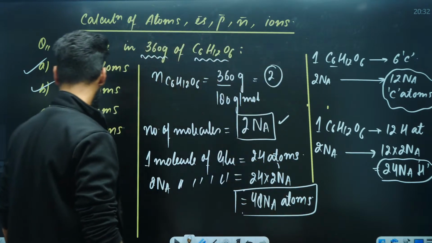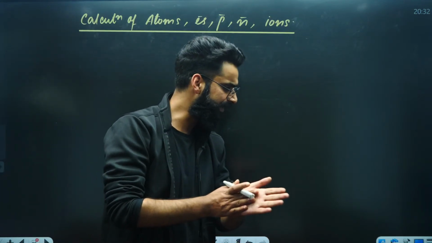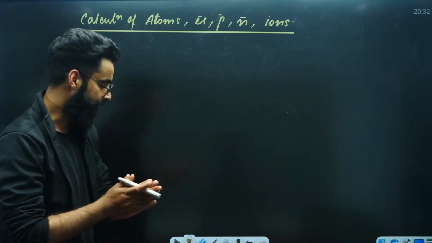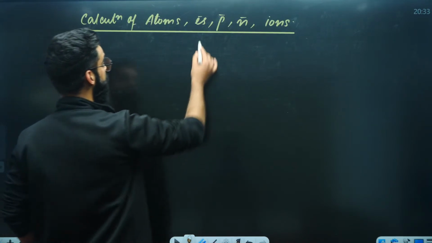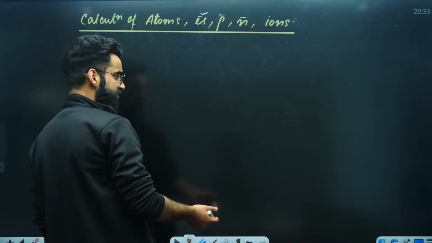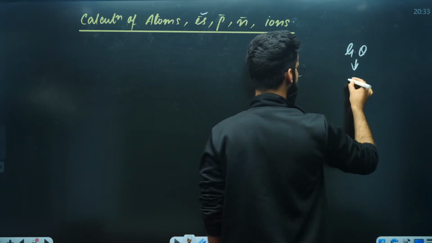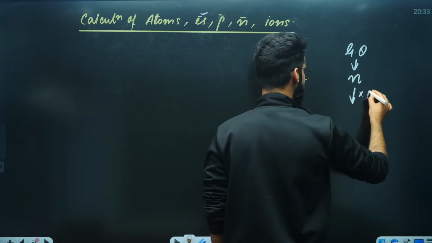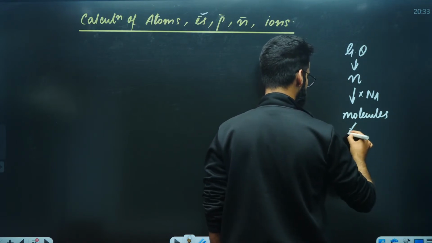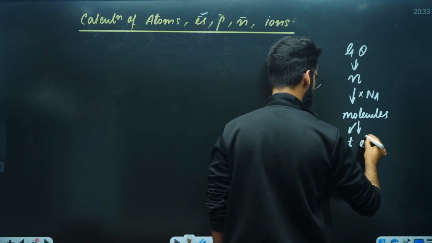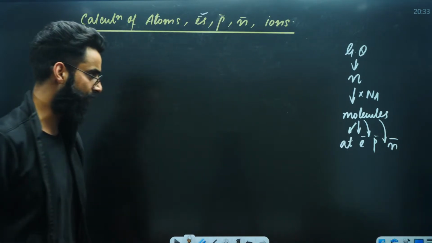Okay, this was the calculation of atoms. Now let me show you how we calculate the electrons, protons. First of all, a few basic things I must tell you before doing the calculation of electrons, protons, neutrons, etc. You know the formula which we have to use. Whatever is the given quantity, convert it into moles. Multiply the moles by the Avogadro's number, you'll be getting the molecules, if the given species is in molecular form. From molecules, we can calculate atoms, electrons, protons, neutrons, etc. This is the general formula.